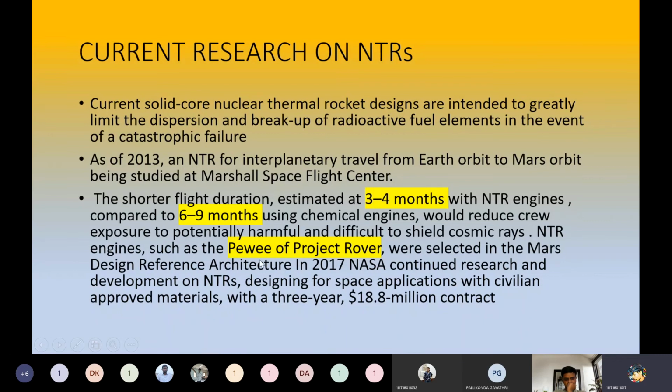NTR engines such as the one from Project Rover were selected in the Mars Design Reference Architecture in 2007 by NASA. NASA continued research and development on NTRs, designing for space applications with civilian approved materials under a 3-year, 18.8 million contract. NASA is looking into it because in the near future, Elon Musk, NASA and everyone are trying to explore Mars. So we have to use this.